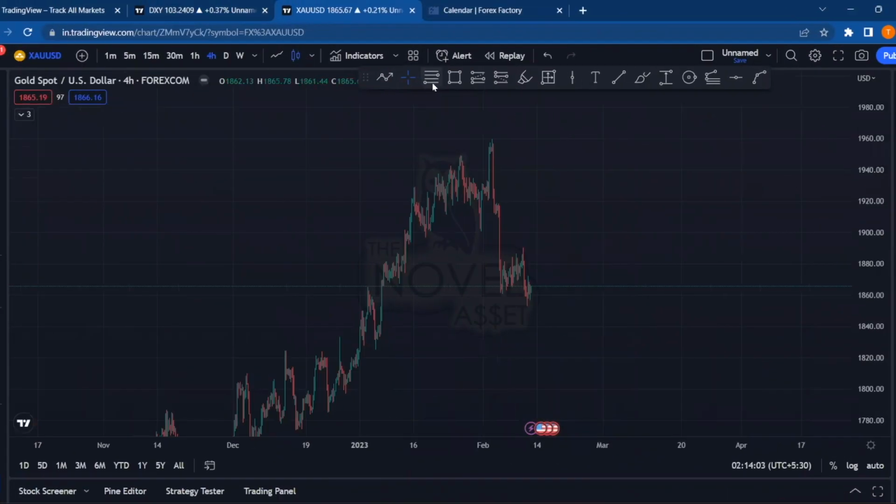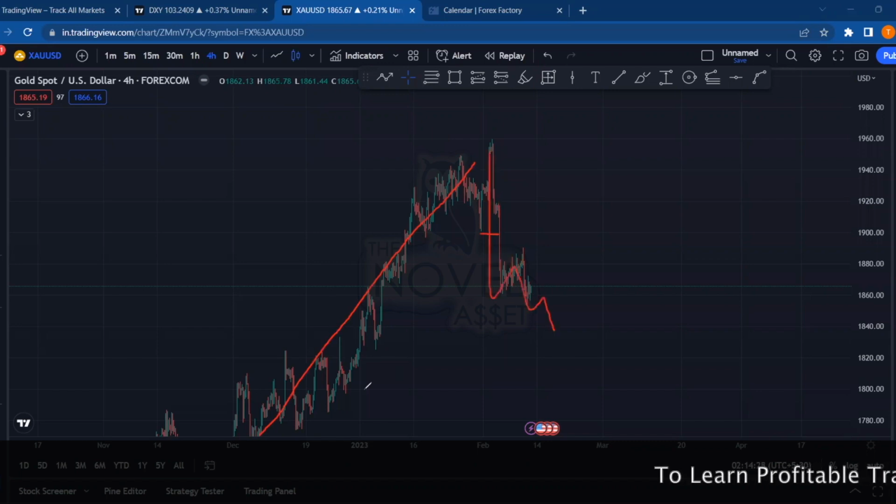So as you can see, guys, this is my 4-hour chart for gold, and you can see that there was huge bullish momentum for the last so many days and the price was continuing it. And what happened over here? Price did give a change of character towards the downside, but this change of character is not genuine because it is just the formation of the retracement which has started.